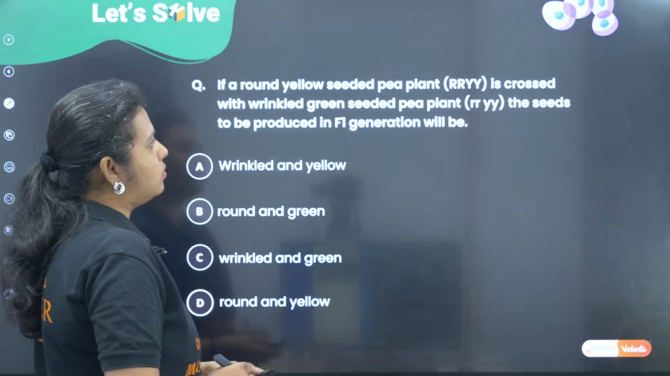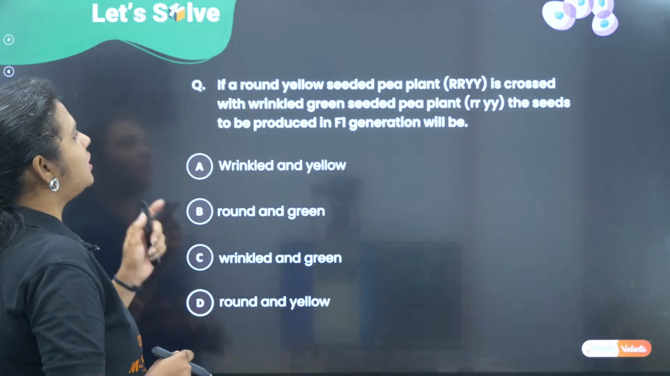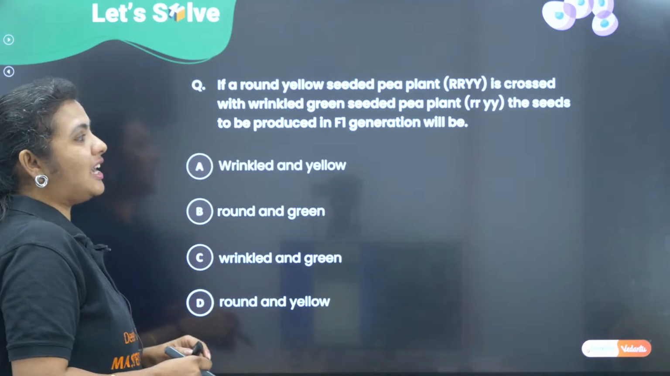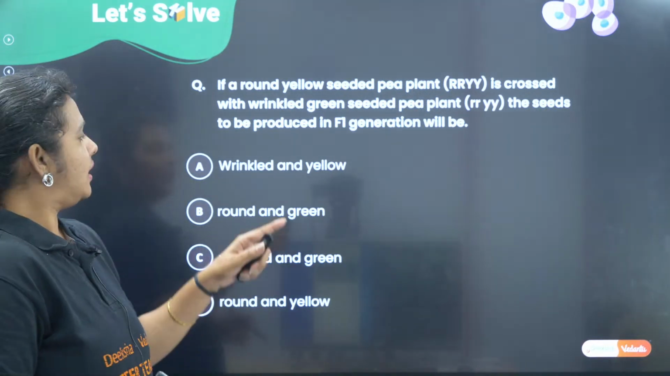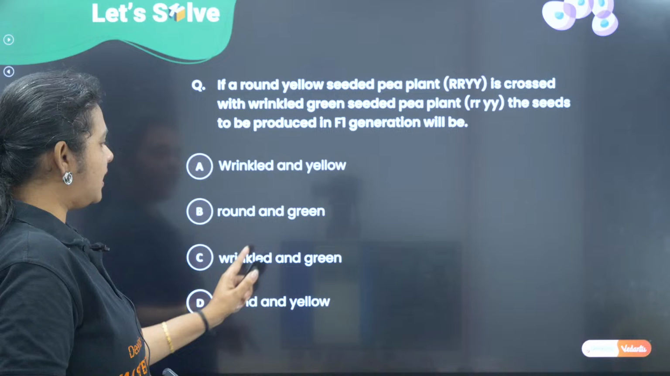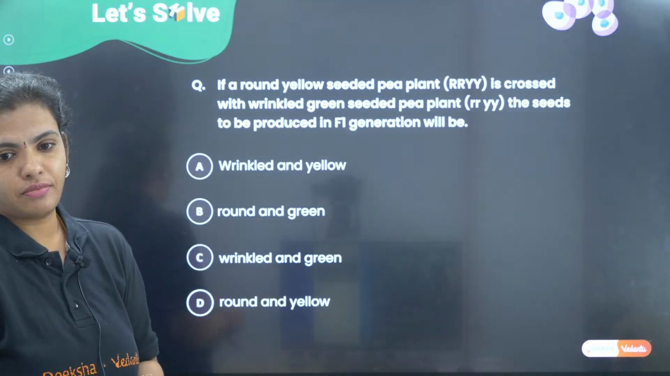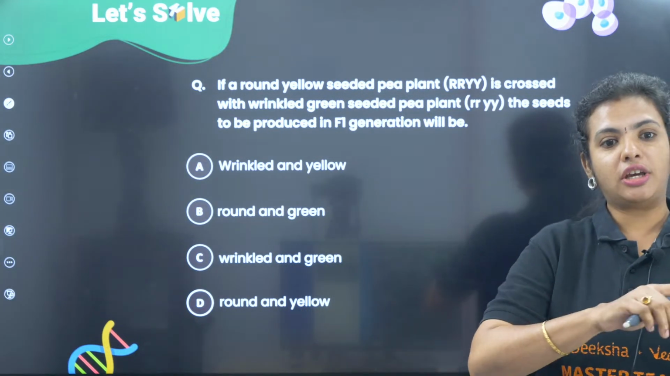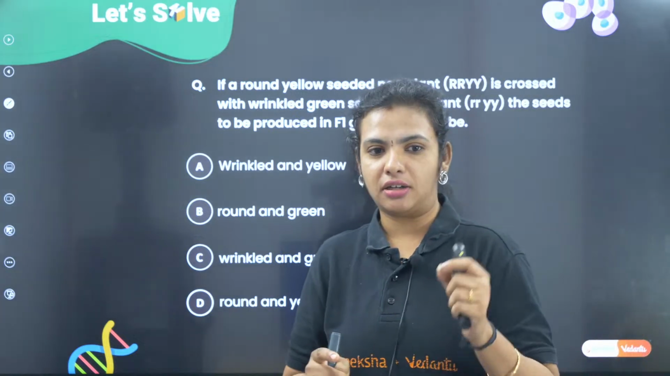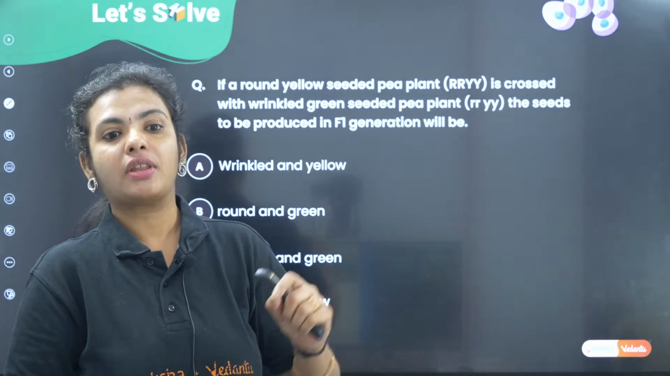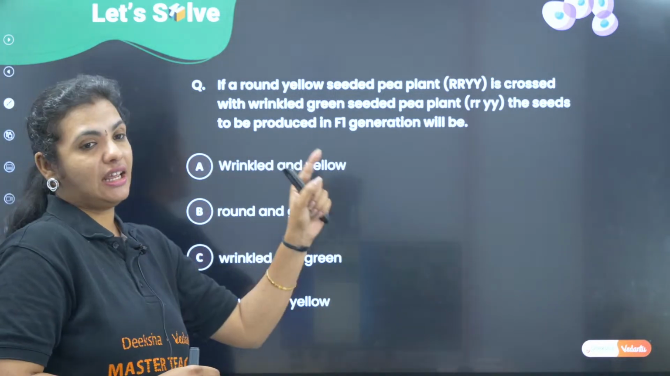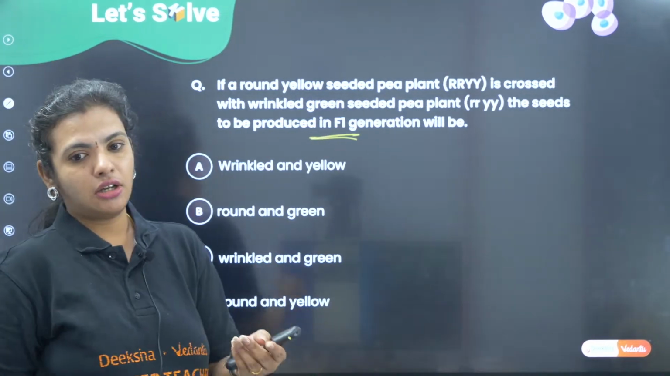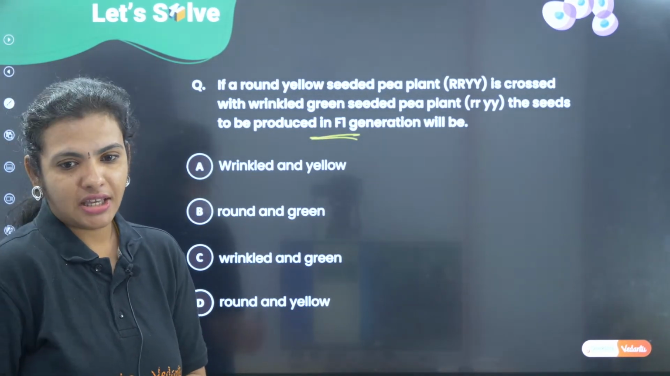If a round yellow seeded pea plant is crossed with a wrinkled seeded pea plant, the seeds to be produced in the F1 generation will be wrinkled and yellow, round and green, wrinkled and green, round and yellow. Okay. Thank you, Netra. Thank you for the feedback, ma'am. So, if a round yellow seeded plant is crossed with a wrinkled green seeded plant, what do you think is the F1 generation? Most simple question. Yes, Pushpa.